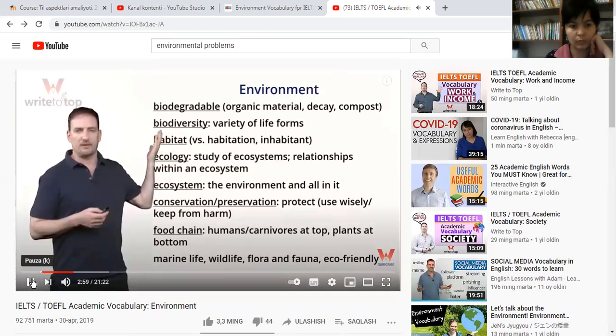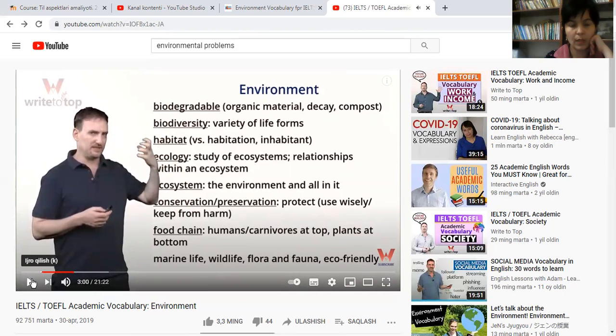Biodiversity. So again, we're looking at bio as a prefix. If you look at these new words or new vocabulary, here are some of them. Biodegradable means that organic materials decay and decompose. Biodiversity, variety of life forms. Habitat, meaning habitation, inhabitant, living area of the creatures. Ecology, study of ecosystems, relationships within an ecosystem. Ecosystem, what does it mean? Ecosystem is the environment and all we need in it.